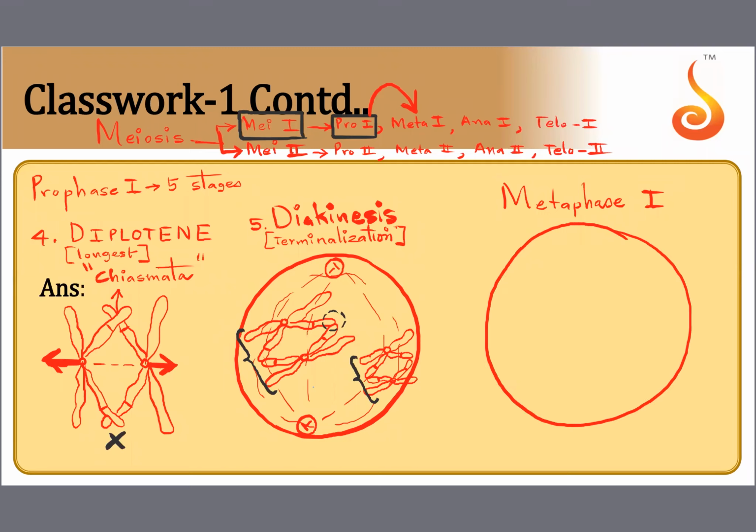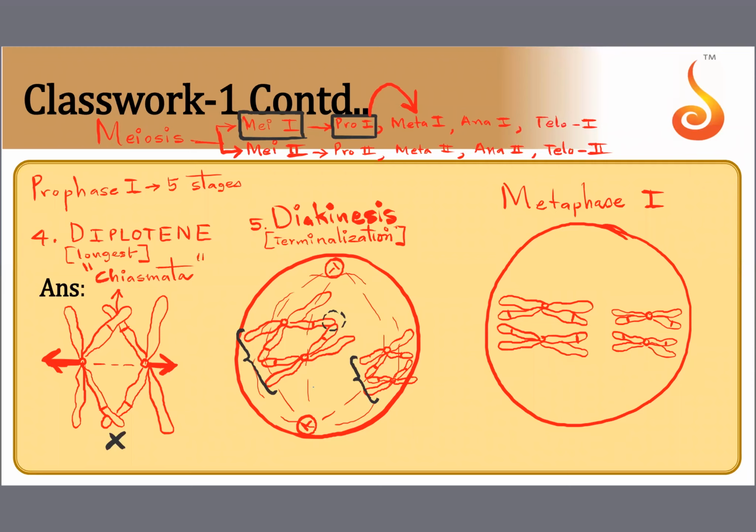Just like metaphase of mitosis, there is alignment, but notice how the chromosomes which come to the equator are not alone. They are still with their pairs. The two longer ones are still a pair. The two shorter ones are still a pair. So let us randomly show these points where crossing over took place. Now see, they are not in contact with each other, isn't it? They are just forming a pair.